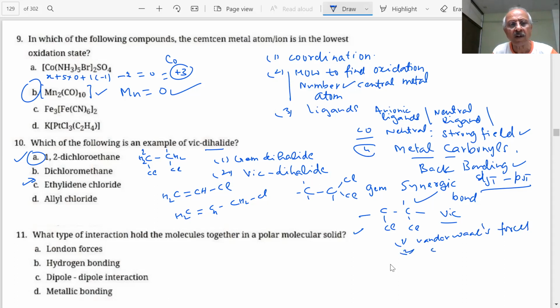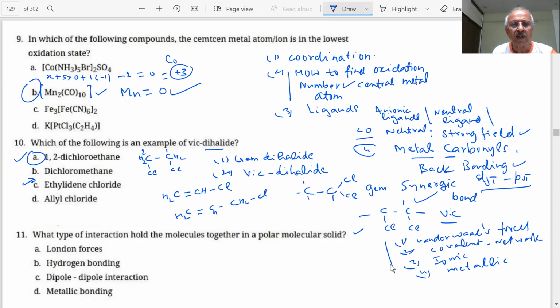Covalent solids, network, ionic and metallic. We should know everything, student. One of the questions will be given out of that. 1 mark questions are given, just to revise everything.